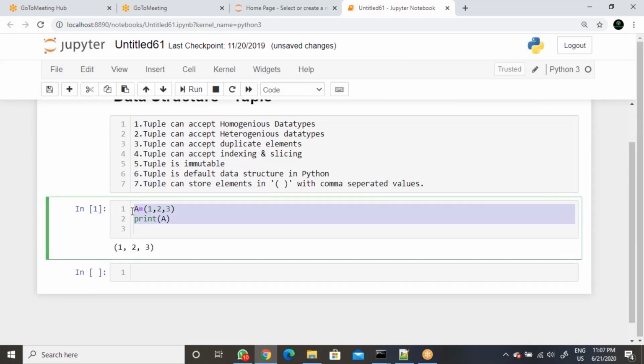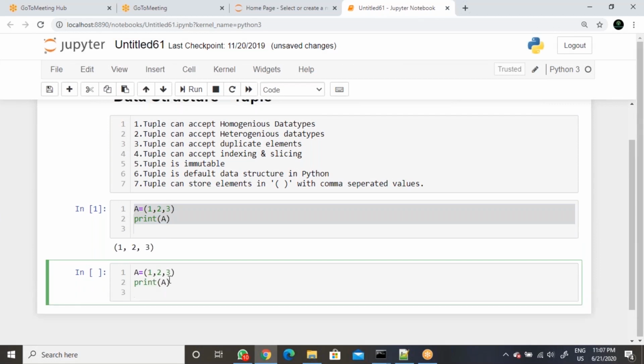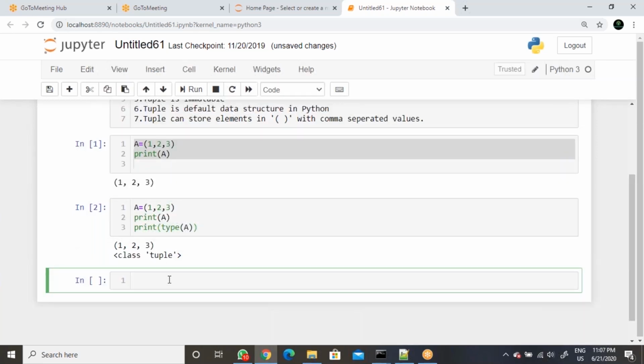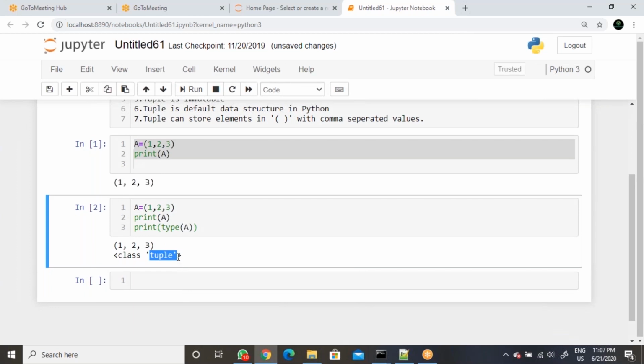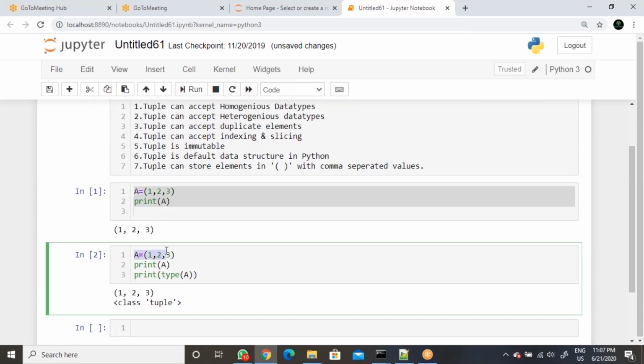Now we need to confirm whether it is a tuple data structure or some other data structure. Then what we need to do? Then print of type of a. So when we execute now, then we can get the tuple data structure. So we can confirm that this is a tuple data structure.